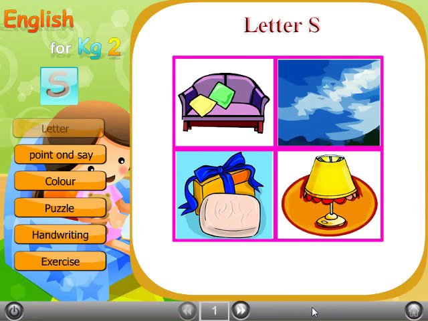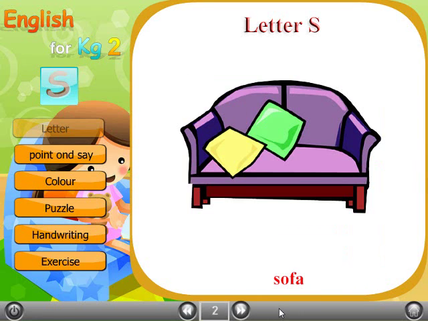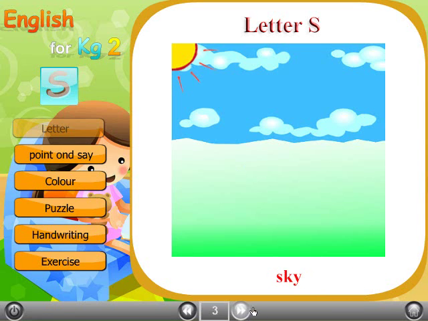Look at this picture. What can you see? You can see sofa. Sky,